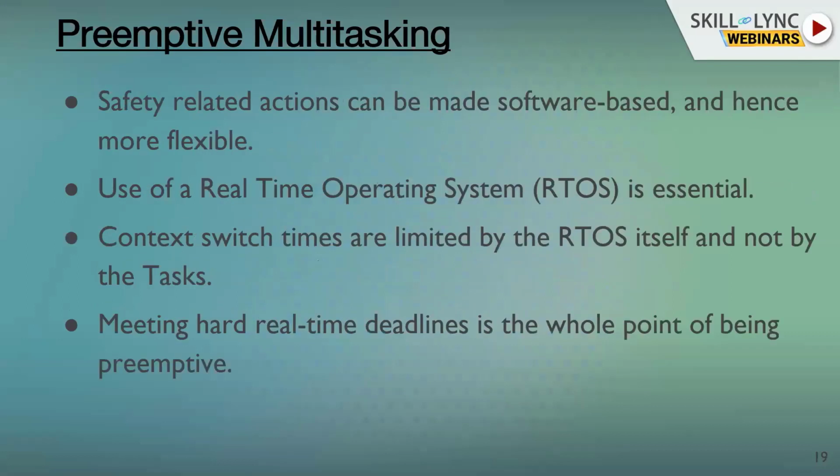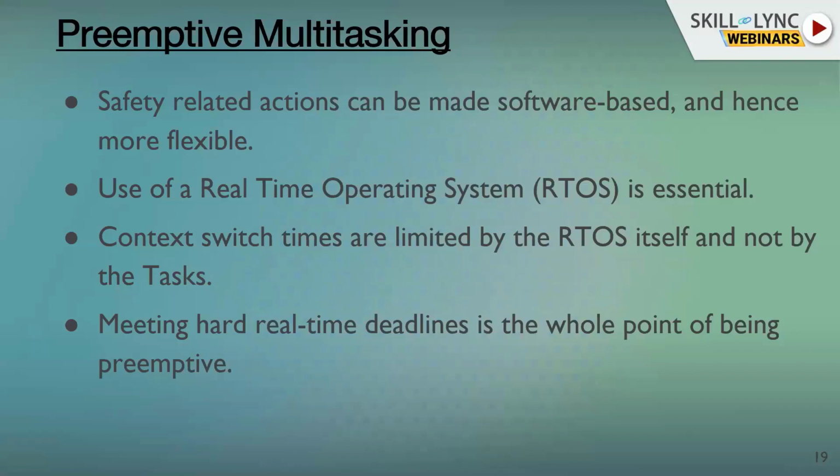Okay, so because you have the ability to preempt, you can do some safety related actions in software also. That is a big advantage because now you can use software interrupts, and because these are software interrupts, there can be many of them instead of just 1 or 2 or 4 or 10 hardware interrupts. And obviously, because you're doing it in such a complicated way, an RTOS is almost essential.